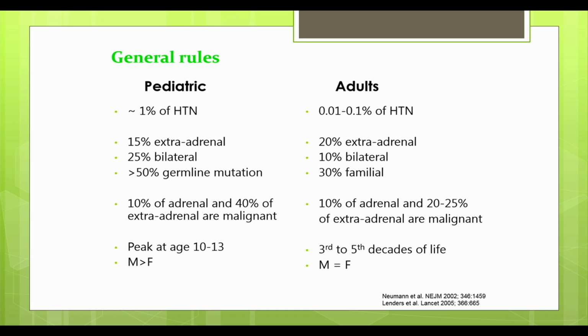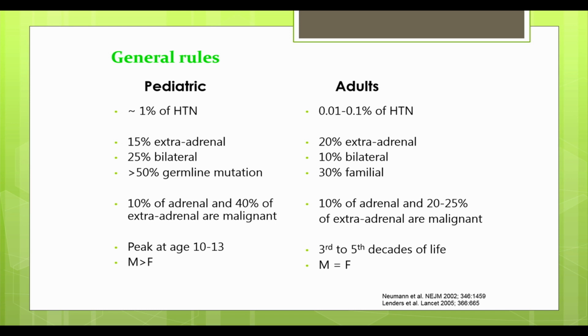There's also a difference in location. So in pediatric population, about 25% of patients will have bilateral occurrence of pheochromocytomas. In adults, it's about 10%. There's also a difference in terms of genetic composition of these tumors. In pediatric population, more than 50% of these tumors will have germline mutations. And in adults, about 30% have familial pheochromocytomas. There's also, in terms of extra-adrenal occurrence of these tumors, how many of those tumors will turn out to be malignant down the road.